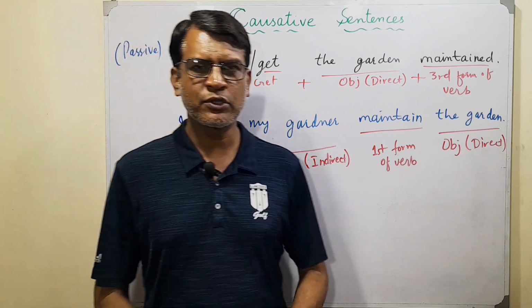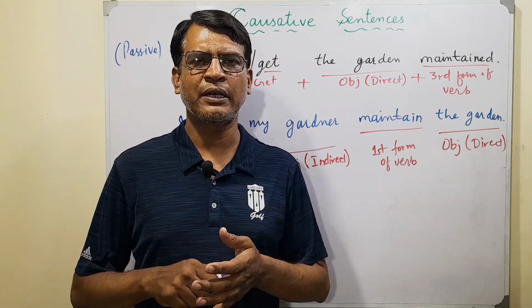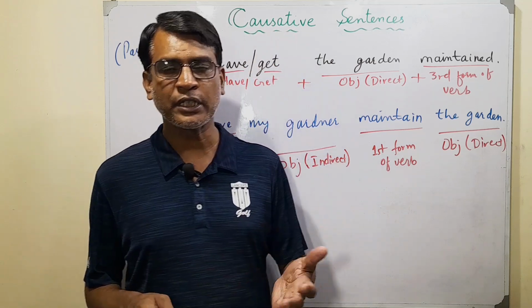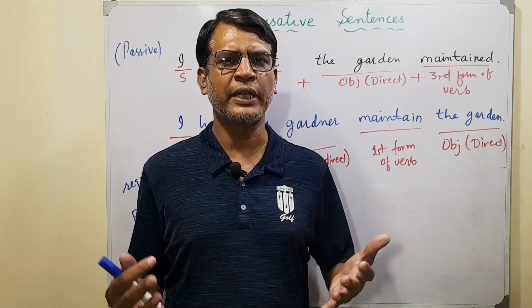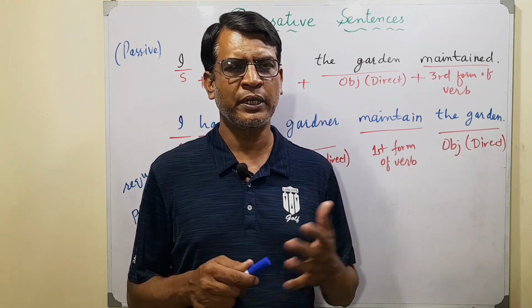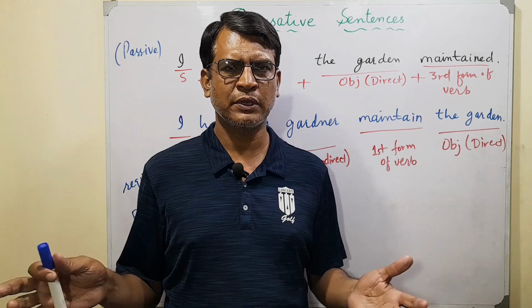Okay, well, this is it for today. We've seen that causative sentences are made when we ask somebody else to do something for us, or we kind of persuade them or kind of force them. And we don't do things ourselves. We ask other people to do things for us. Could be as a payment that we are giving them, or could be other ways.